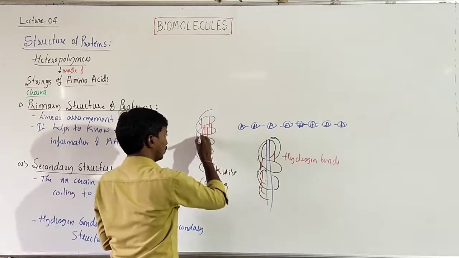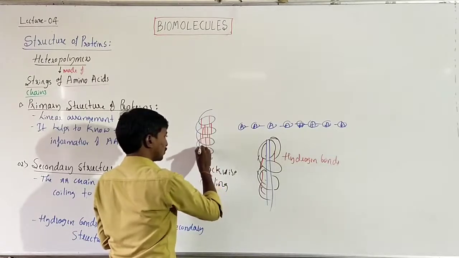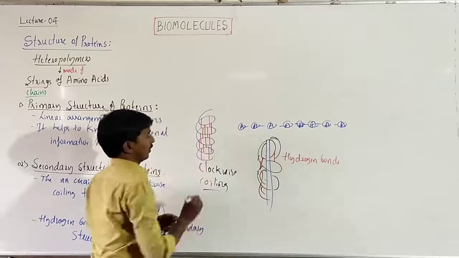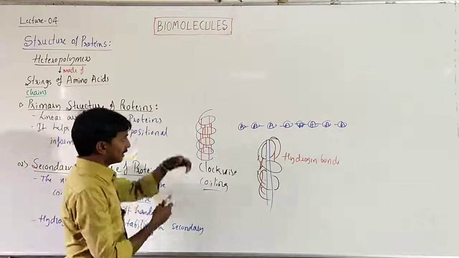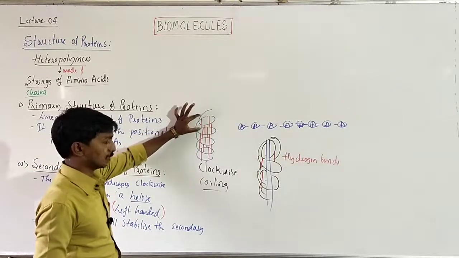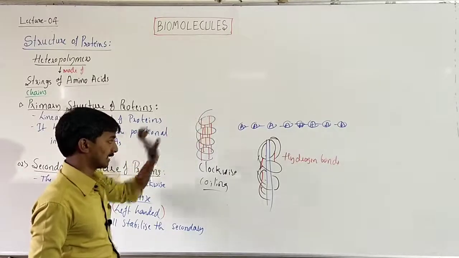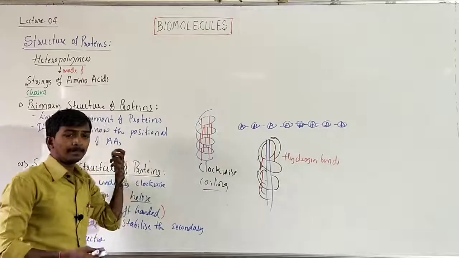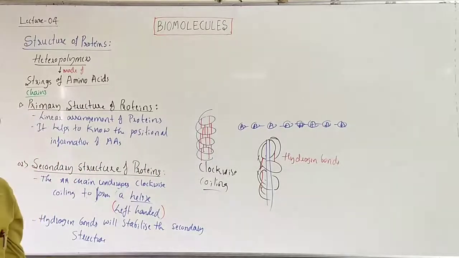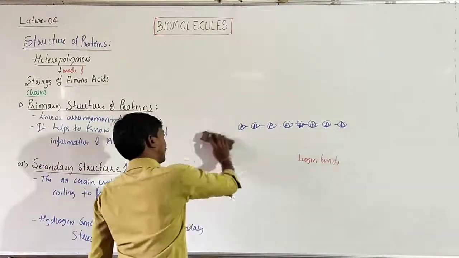So hydrogen bonds start forming like this. These hydrogen bonds make our protein more stable. Between this ring and the next ring, one hydrogen bond is there, two hydrogen bonds are there. Between this ring and the next ring, again hydrogen bonds are there. So these hydrogen bonds will stabilize the secondary structure of the protein. That's how the secondary structure is formed.